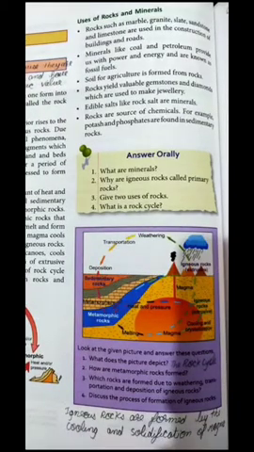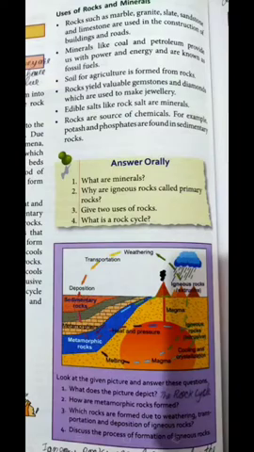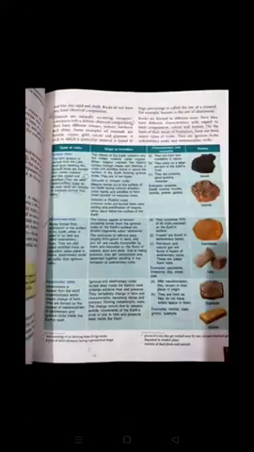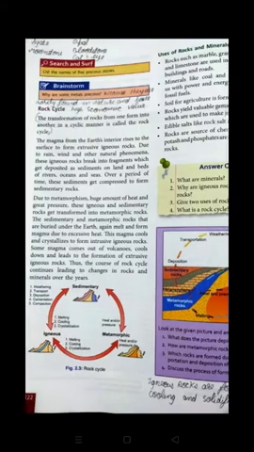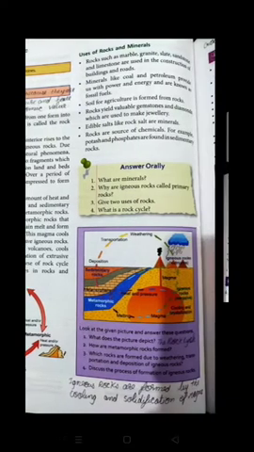Why are igneous rocks also called the primary rocks? Igneous rocks are called the primary rocks, as all the other rocks are directly or indirectly formed from them. The third one we are going to discuss: give two uses of rocks. Uses of rocks and minerals we have discussed above. You just take any two of your choice and write them down. What is the rock cycle? The transformation of rock from one form into another in a cyclic manner is the rock cycle.